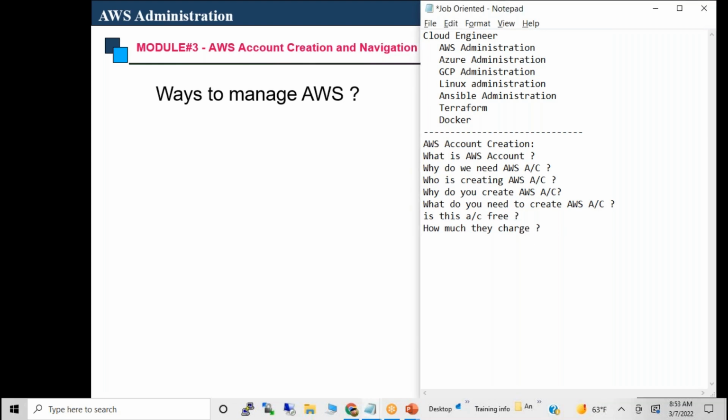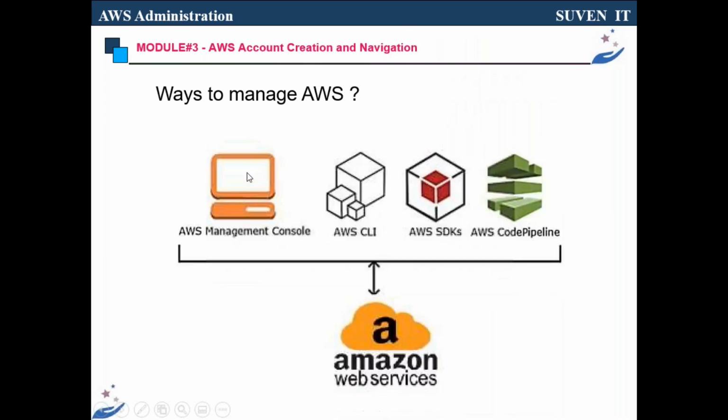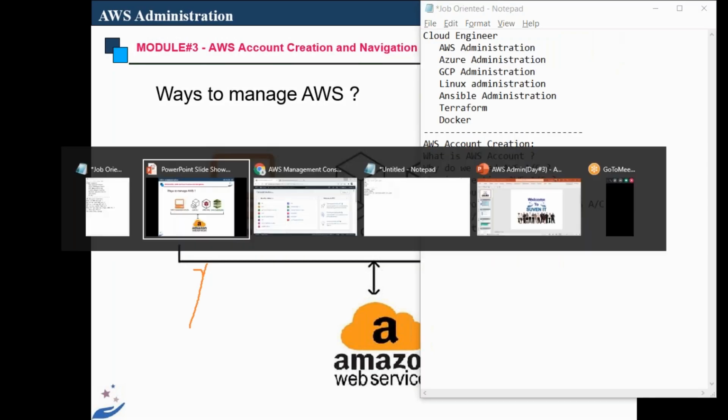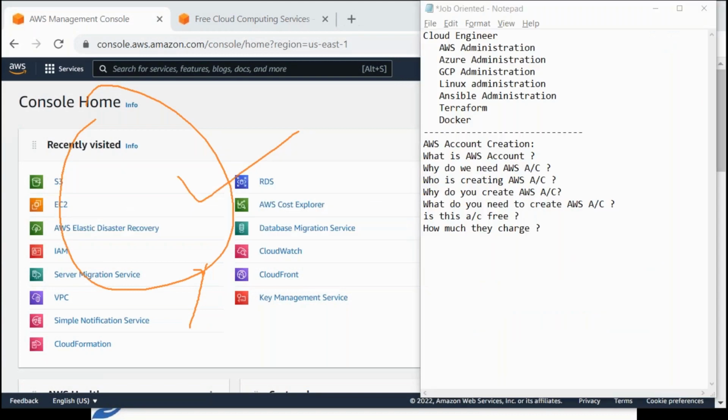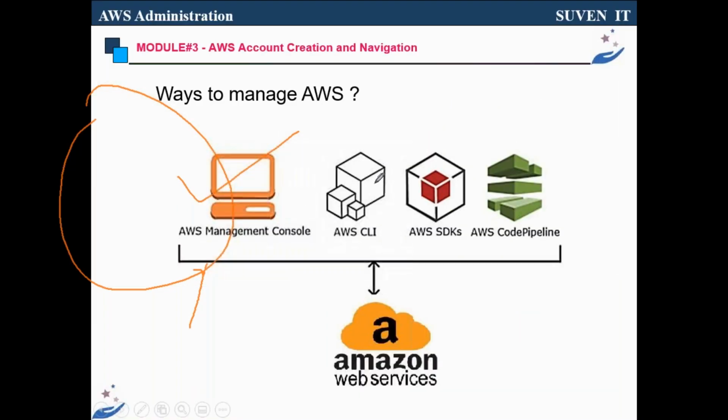How do you log in to this AWS account and manage it? There are many ways to manage it. The management console, this GUI, is one opportunity to manage the services, and there is also the command line, PowerShell, code like CodePipeline, and we can create Java UIs also. You can explain how you are connecting.